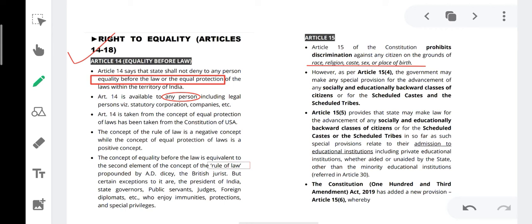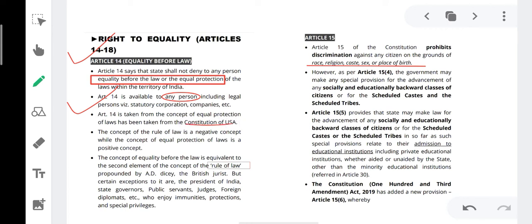Equal protection of law means everyone is subjected to the same ordinary law of the land in an equal manner. There shall not be any kind of discrimination. Article 14 is available to any person including legal persons, corporations and companies, which means Article 14 is available to citizens as well as foreigners. Article 14 is taken from the concept of equal protection from the USA.